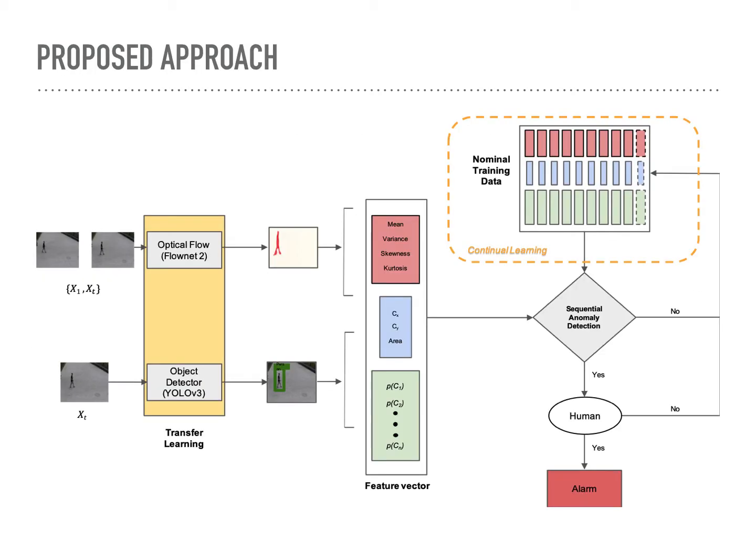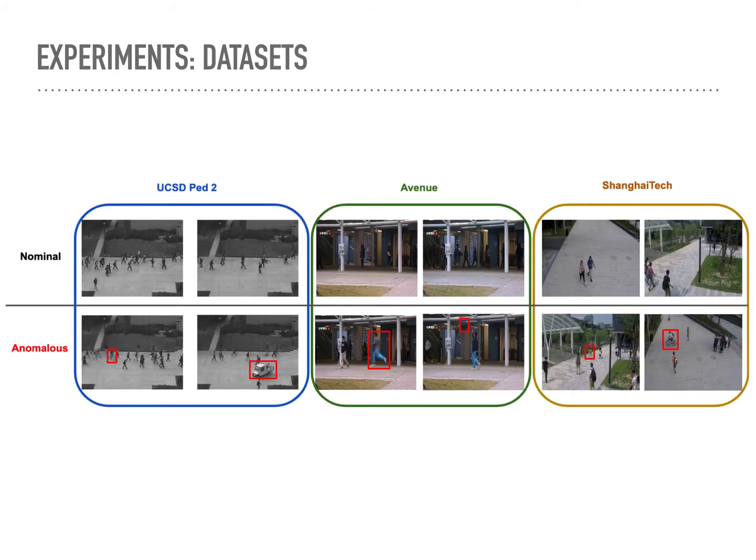The first stage of the algorithm extracts appearance, location, and motion features. The feature vector is then passed through a sequential anomaly detector that continuously updates its definition of normality. We test our proposed approach on benchmark datasets where we surpass the state-of-the-art results.